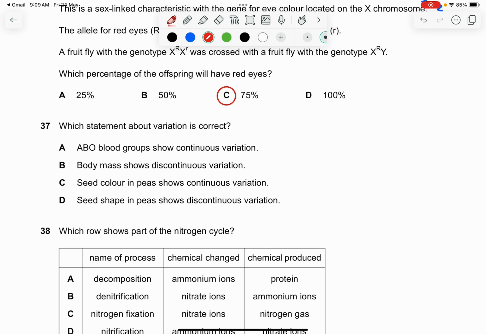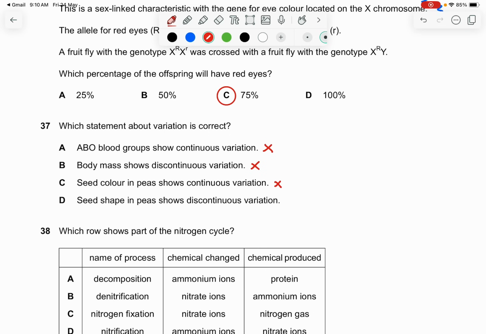Question 37. Which statement about variation is correct? ABO group shows continuous variation. No, it should be discontinuous variation. Body mass shows discontinuous variation. No, body mass always changes, so it's continuous. Seed color in peas shows continuous variation. This is wrong.